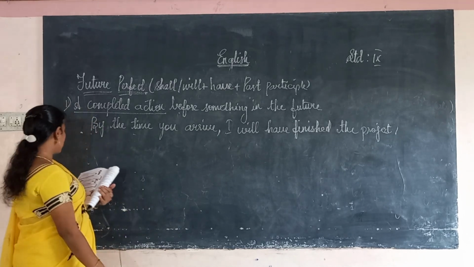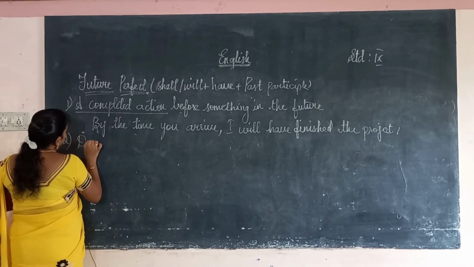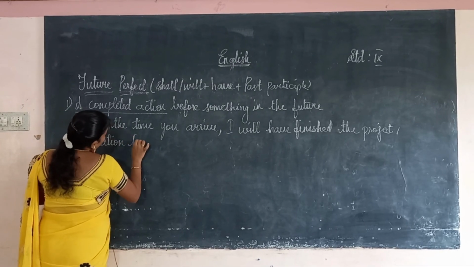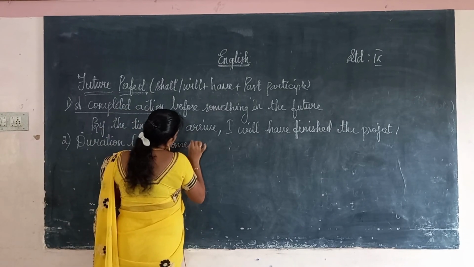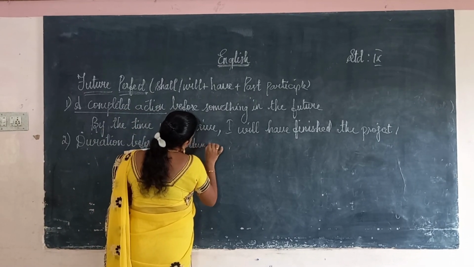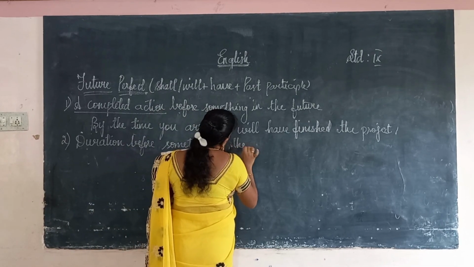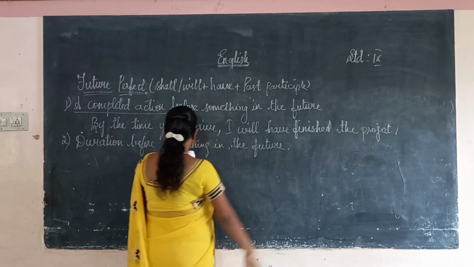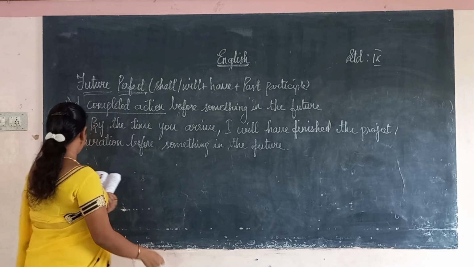Okay, next, duration before something in the future. The second one we will use in the case of duration before something in the future. Next, by Friday, duration by Friday.